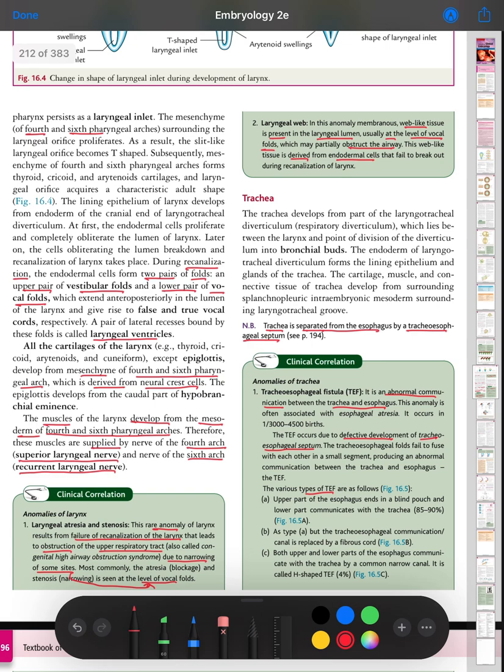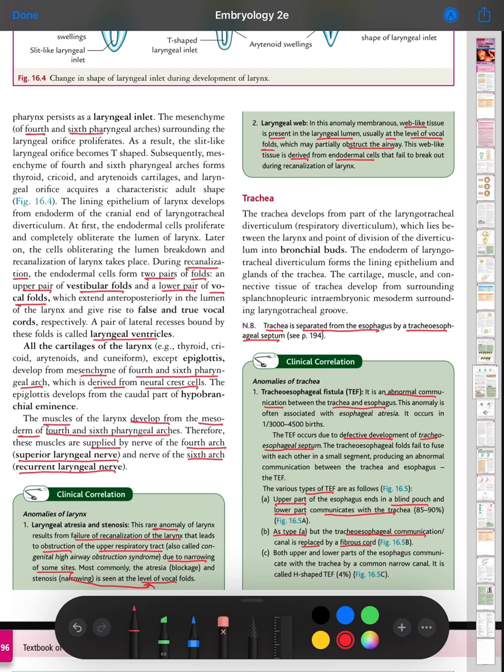Type A: the upper part of the esophagus ends in a blind pouch, and the lower part communicates with the trachea. Type B is the same as type A, but the tracheoesophageal communication canal is replaced by a fibrous cord.